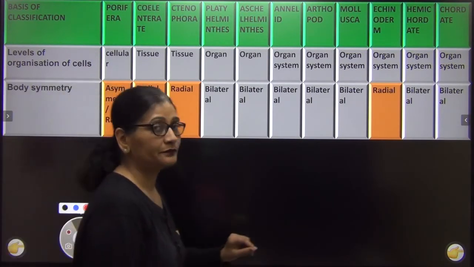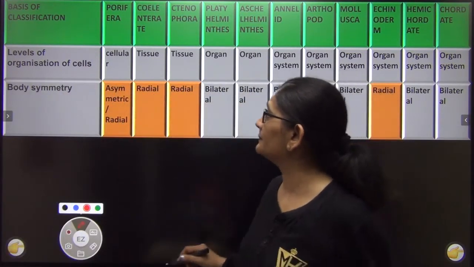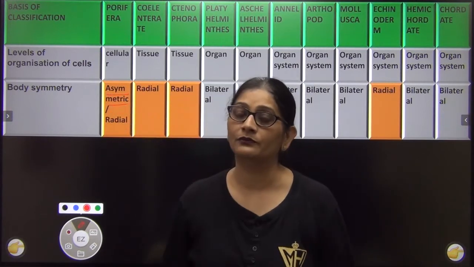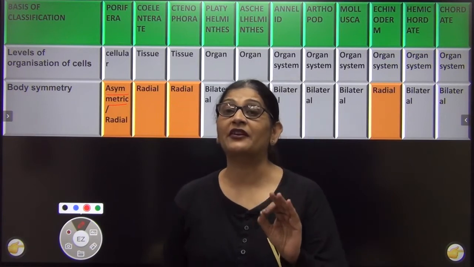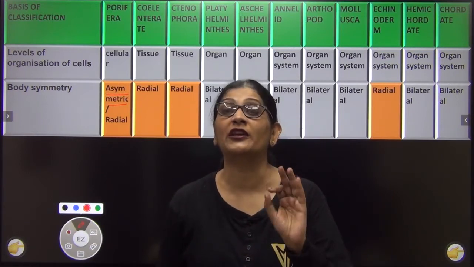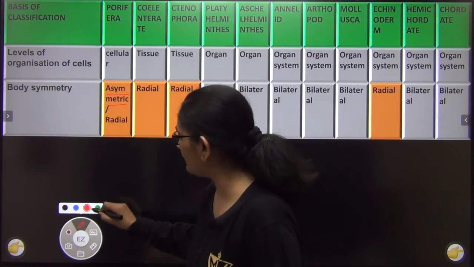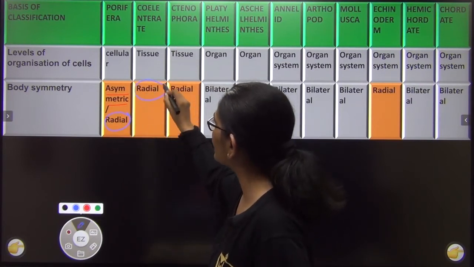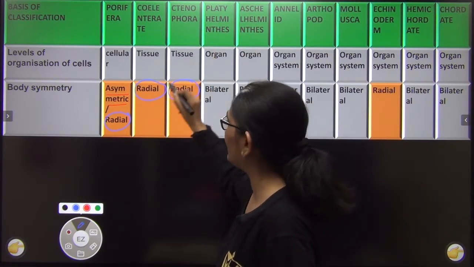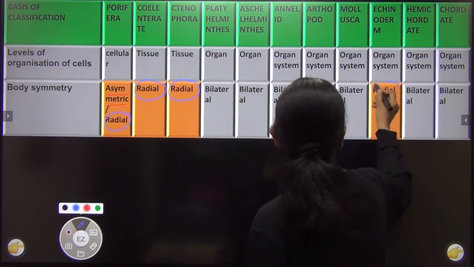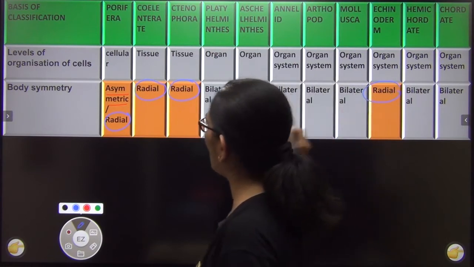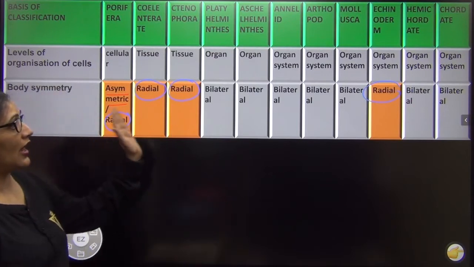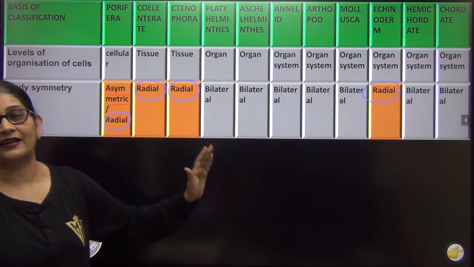Right? So only, listen, only few poriferans are asymmetrical. Again repeat, asymmetry is found only in few poriferans. All other poriferans are radially symmetrical. Coelenterates have radial symmetry, Ctenophora have radial symmetry, and echinoderms have radial symmetry. All others possess bilateral symmetry.